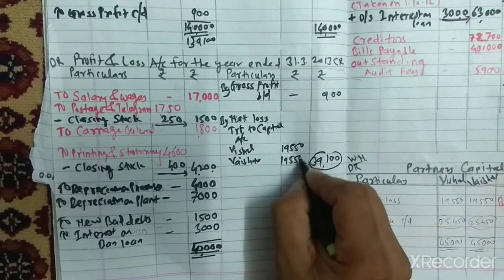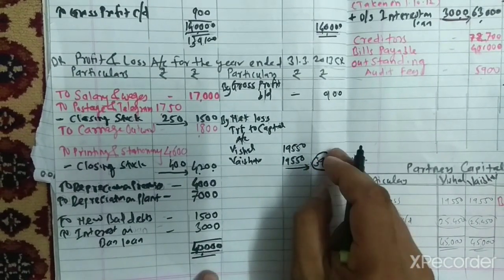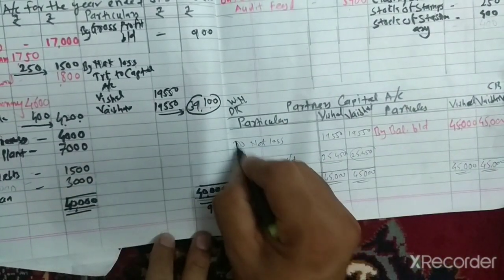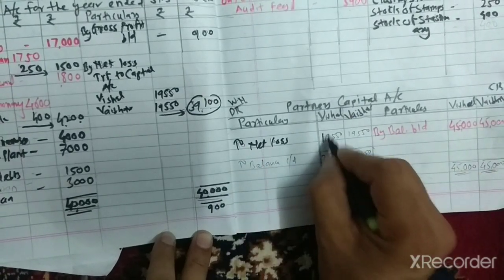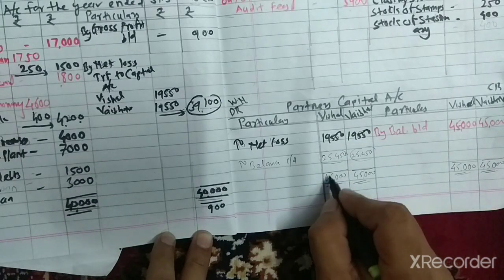The ratio is equal, so it is equally distributed 1:1. Second effect, go to the partners' capital accounts. Debit side, to net loss, 19,550 each.